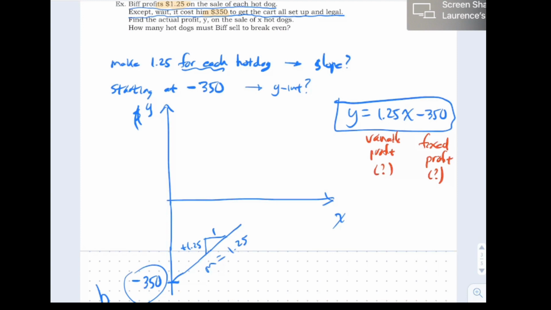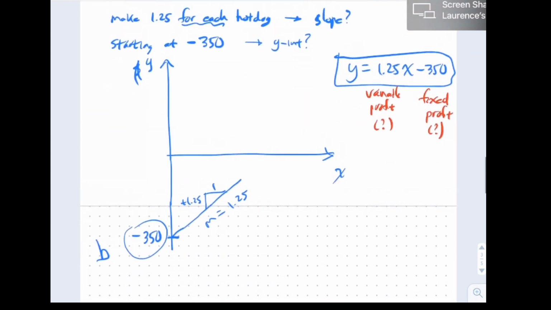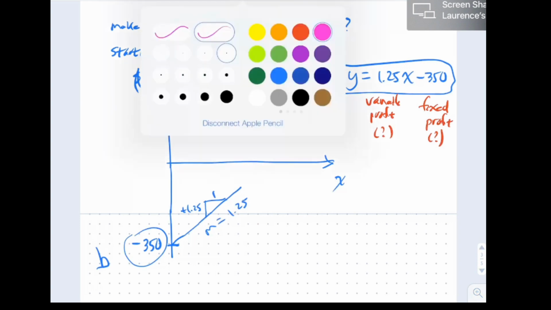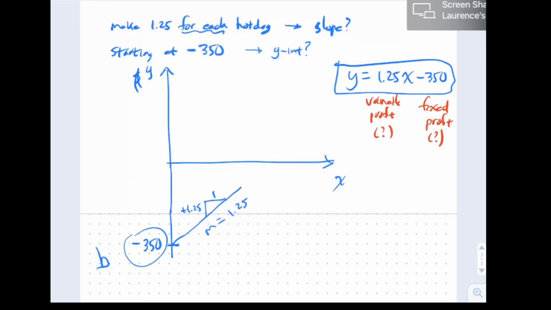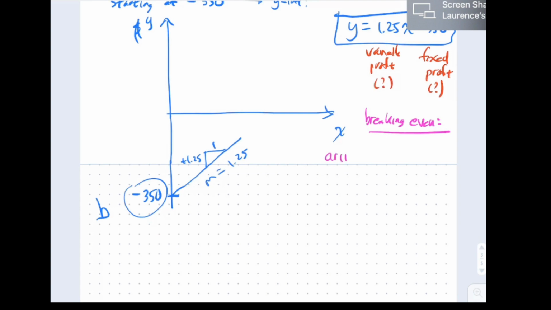So anyway, I think there was another part to this question. How many hot dogs must he sell to break even? I'm going to put our formula to the test by first just doing the arithmetic.